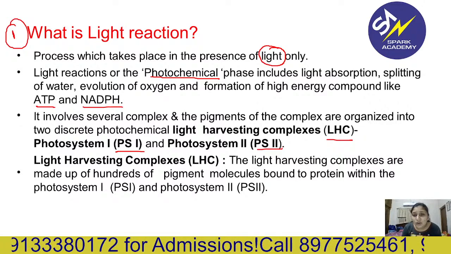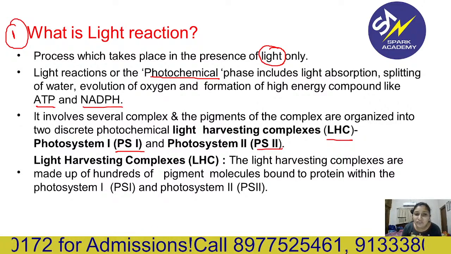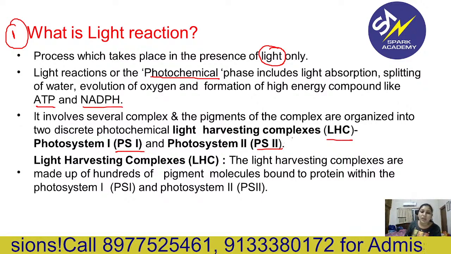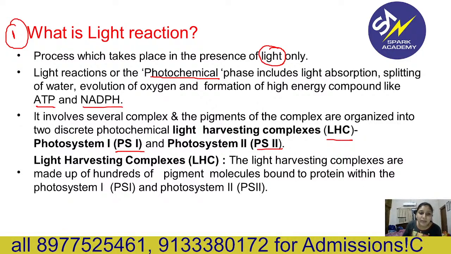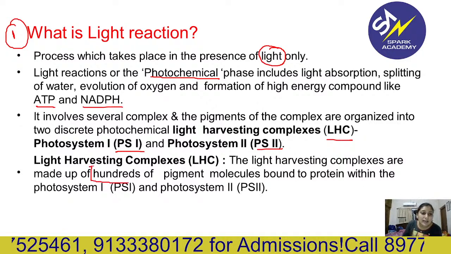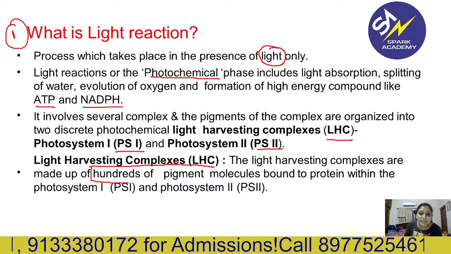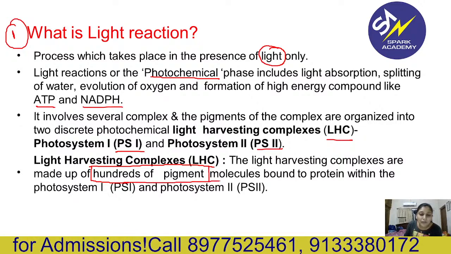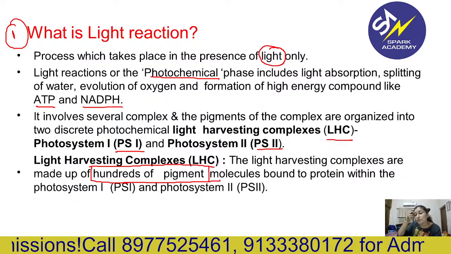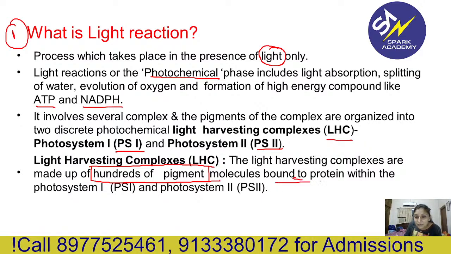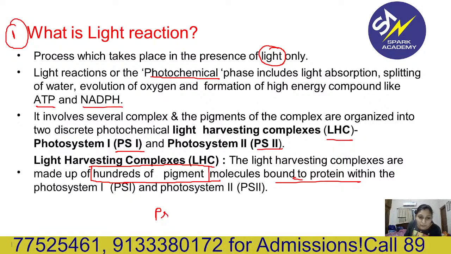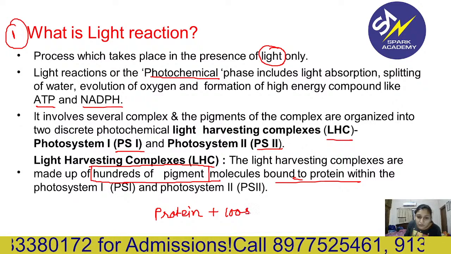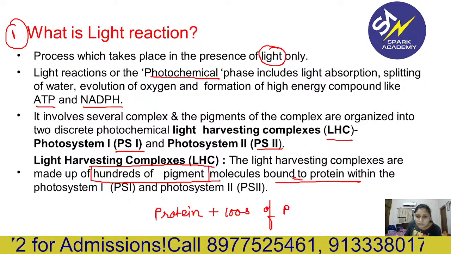Light harvesting complexes are made up of hundreds of pigment molecules bound to a protein within photosystem 1 and 2. So protein plus hundreds of pigment molecules forms the LHC.